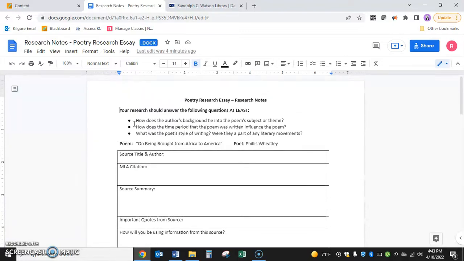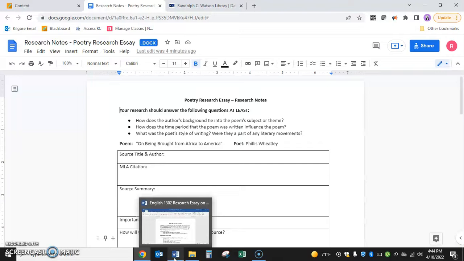I'm going to be trying to answer the questions: how does the author's background tie into the poem's subject or theme? That's the research I'm going to be doing, so that would help me with my paragraph on theme. How does the time period that the poem was written influence the poem? That also might help me with my paragraph on theme. And what was the poet's style of writing? Were they a part of any literary movements? The reason I want to answer these questions is because I might use my information from my research in various different parts of my essay.